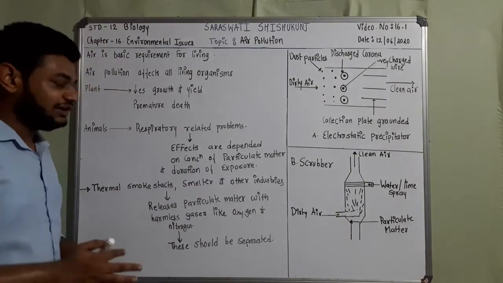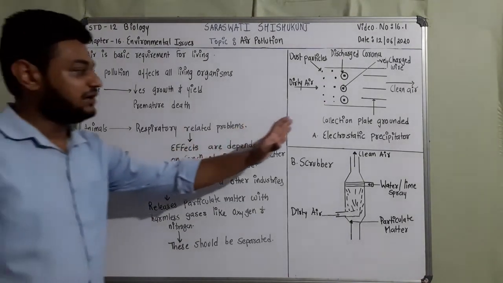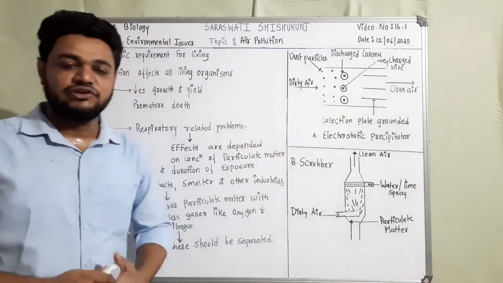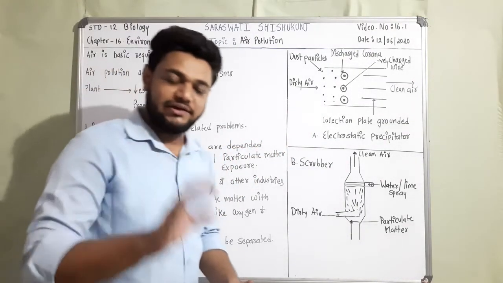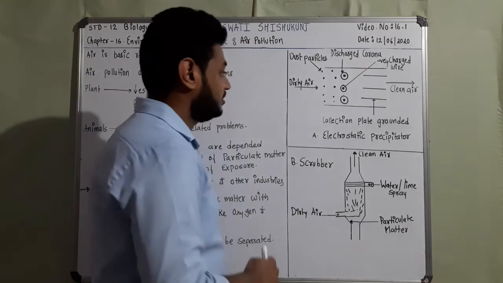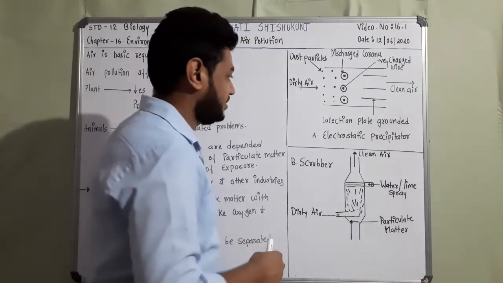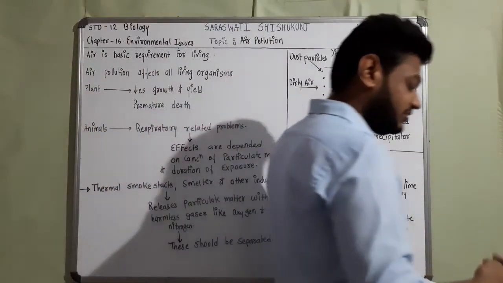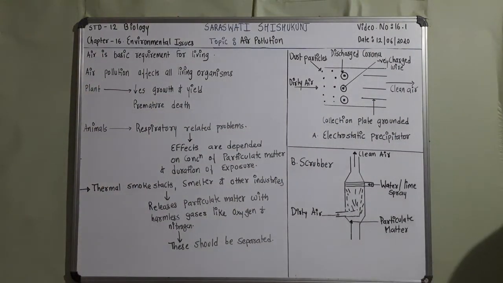So let's understand the phenomenon of the electrostatic precipitator. By the diagram only we are going to study what happens during its working. Let's say that an industry is releasing dirty air.